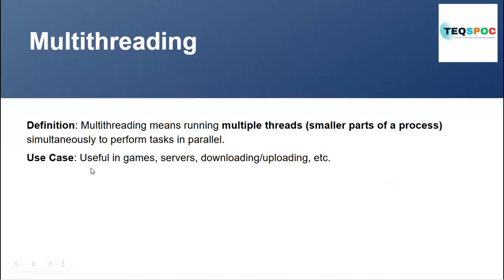An example is useful in game servers, downloading and uploading pages. In a server you have started downloading things and simultaneously you are playing the game. That is multi-threading, where different threads operate. You are playing some spider game, and a spider can run and jump. So there are different threads performing different operations, meaning one thread can perform a jump operation.